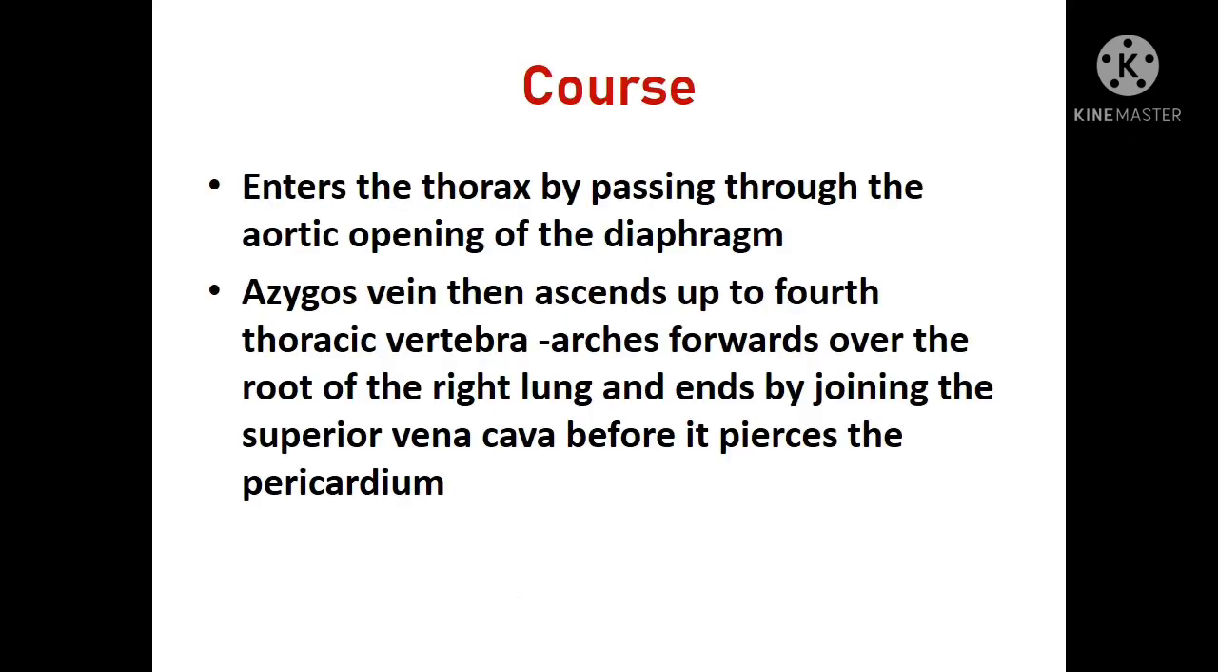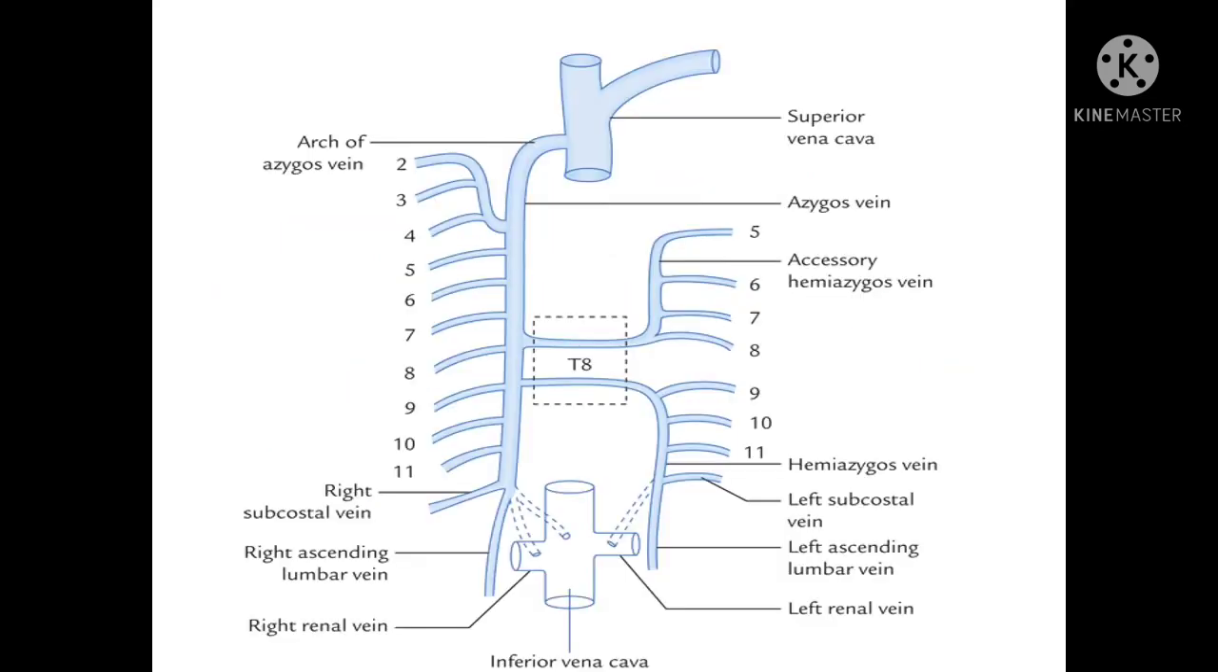Coming to the course of the azygos vein, it enters the thorax by passing through the aortic opening of the diaphragm. The azygos vein then ascends up to the level of the fourth thoracic vertebra, then arches forwards over the root of the right lung, just above the root of the right lung, and ends by joining or draining into the superior vena cava before it pierces the pericardium.